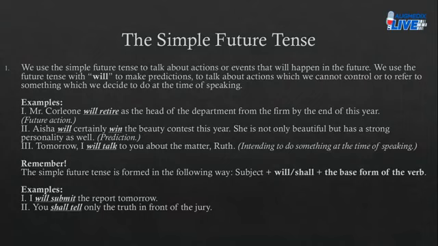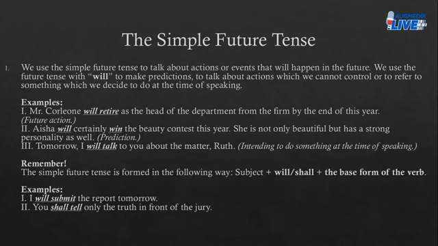Number two, Aisha will certainly win the beauty contest this year. She is not only beautiful, but has a strong personality as well. Here, this is a prediction, right? We are making a prediction that someone will certainly do something. This is not just a future action that is planned, but this is something that we predict will happen.